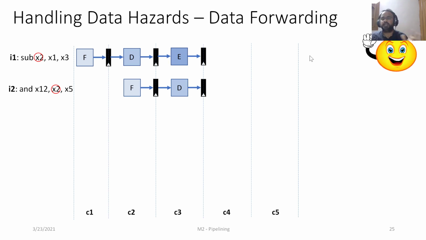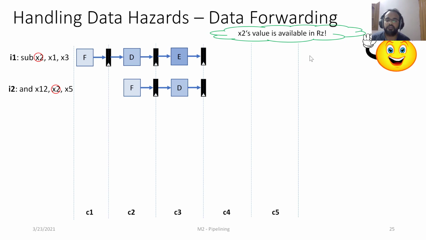So that was the idea. The output of the execute stage already has the value of X2. Why can't we use it? Accordingly, they have introduced data forwarding. What it means is,